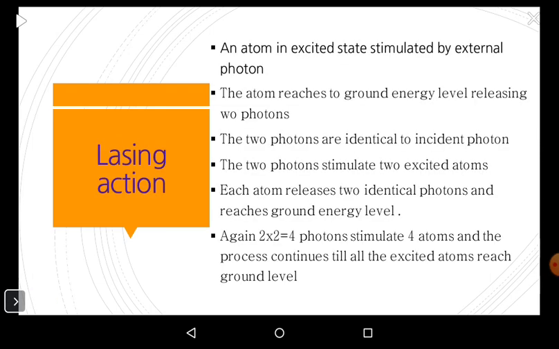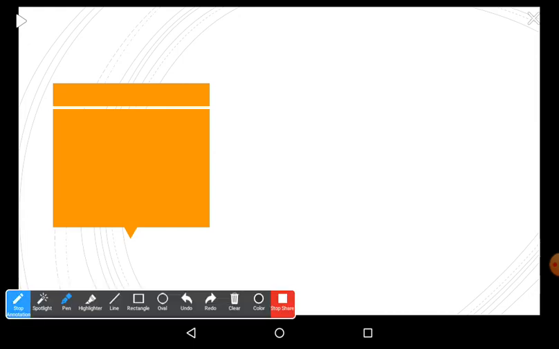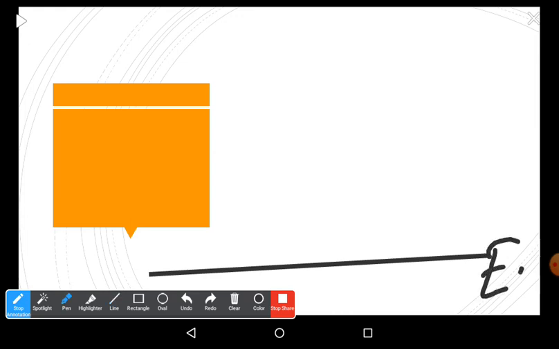Let us take a substance which is used to produce the laser, and the atoms of the substance are in the ground level. We denote this ground level with E1, and these are the atoms in the ground level.